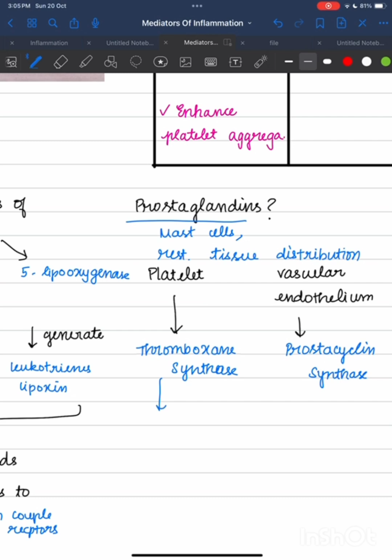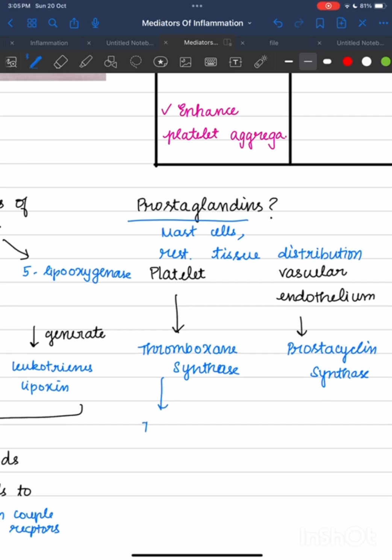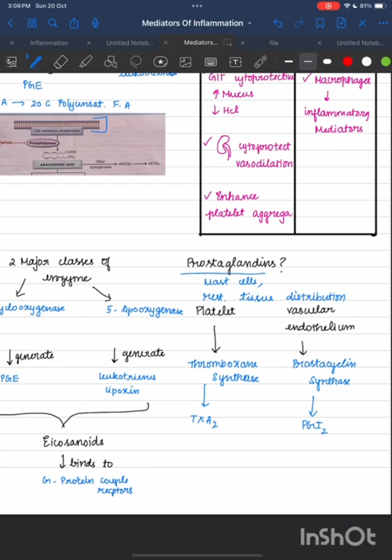Thromboxane synthase results in the formation of thromboxane, a major product, TXA2. And prostacyclin synthase results in the formation of prostacyclin, PGI2.